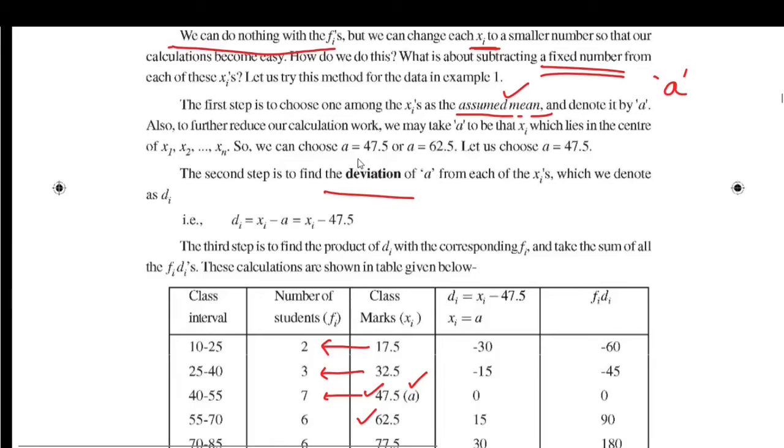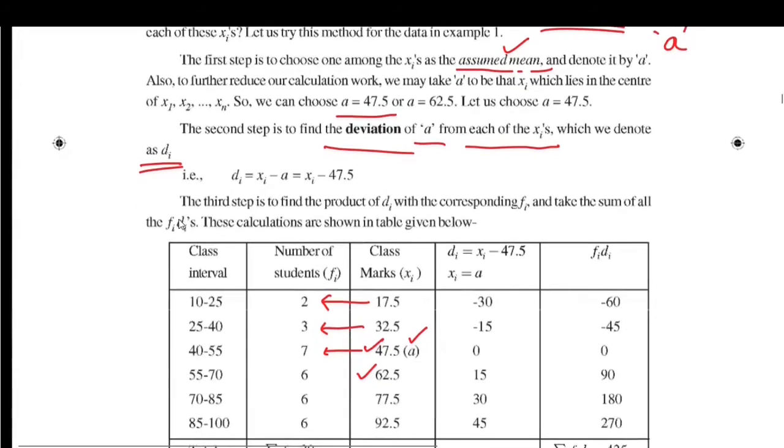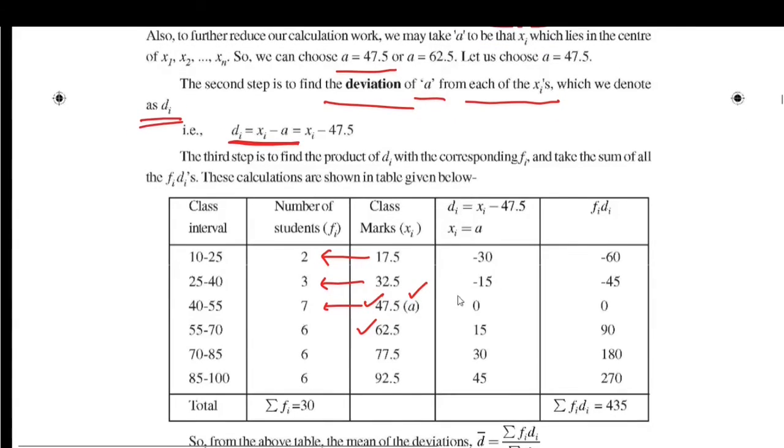So when we take A as 47.5, our second step is to find deviation. Deviation of A from each of the xi's. We denote that deviation as di. So di is equal to xi minus a. Here xi minus 47.5. So we take a separate column for deviations. Di is equal to xi minus 47.5.